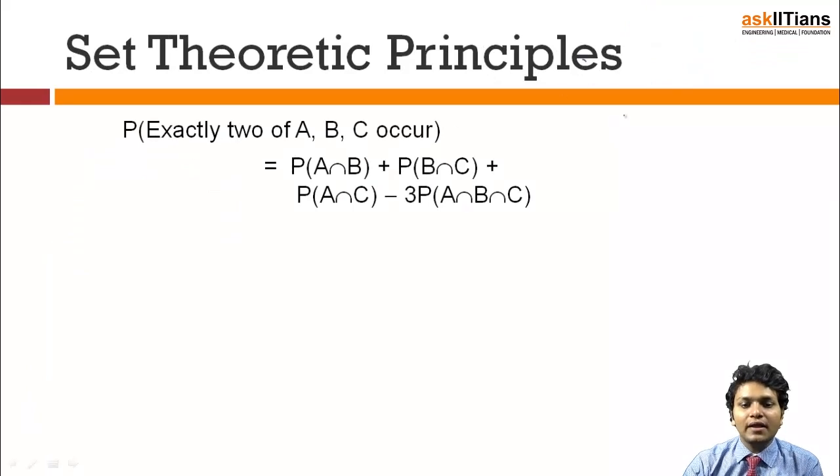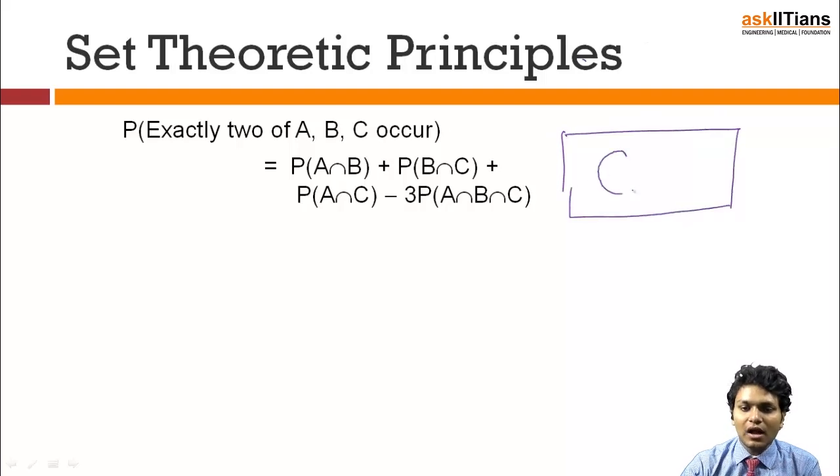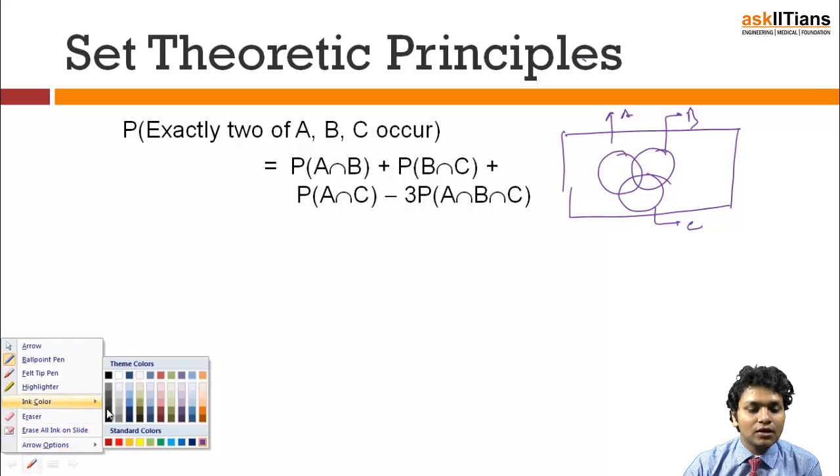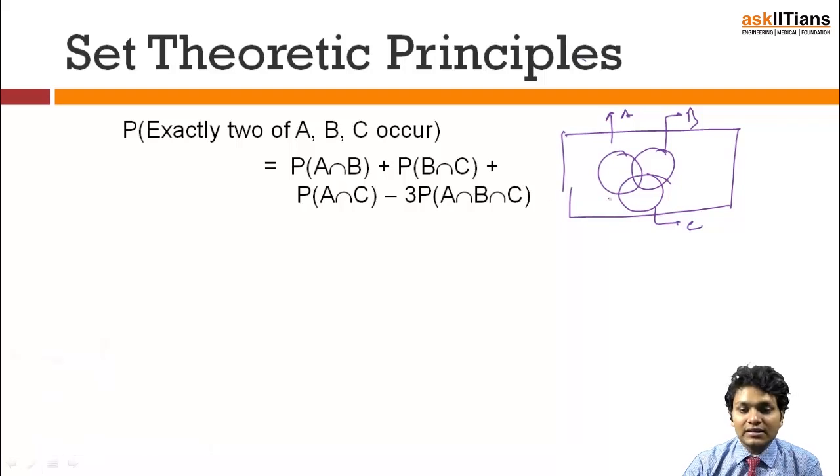Exactly 2 of A, B, C occur. So this will become very interesting. Let's understand it with the Venn diagram. I have 3 events: this one is A, this one is B, and this one is C. What I want is that exactly 2 of A, B, C will occur, and in this case I am strictly restricting my access to the thing which is painted in red.